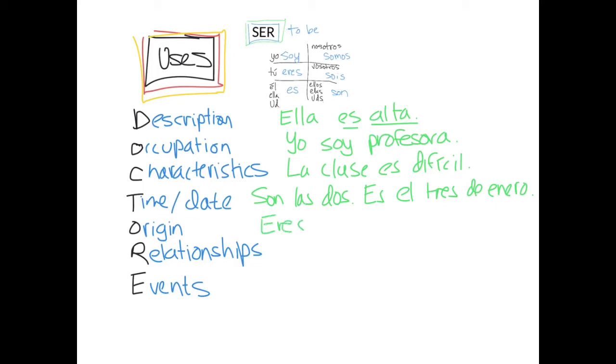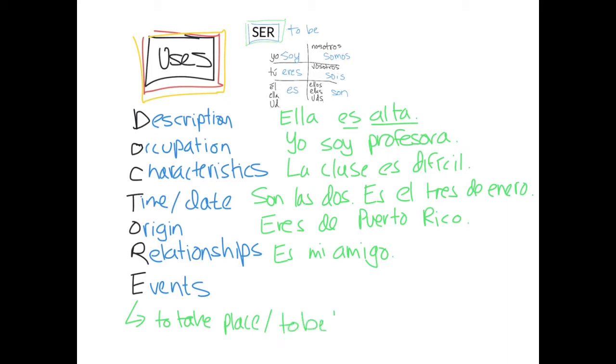For origin, or where something's from, eres de Puerto Rico, you're from Puerto Rico. Remember, de means from. Relationships, es mi amigo, or you could talk about blood relationships like es mi hermano. Now this events one. Usually you would use estar to talk about locations, but if it's an event, you need ser. So one easy way to tell is if you could replace to be with to take place or to be held, then you know you need ser.